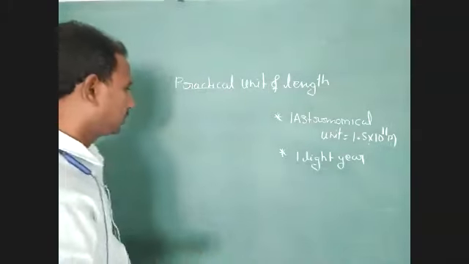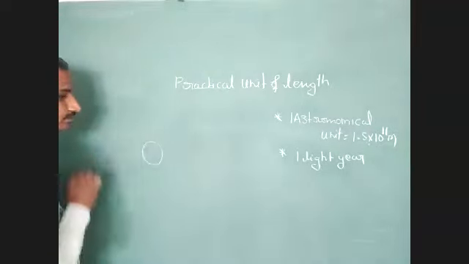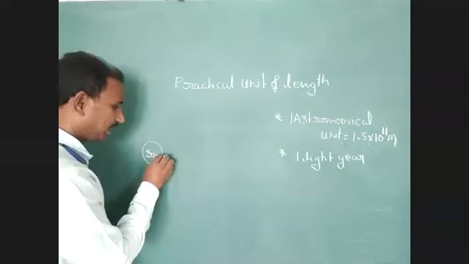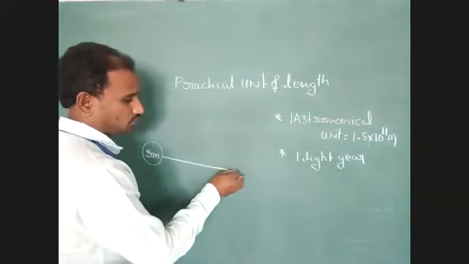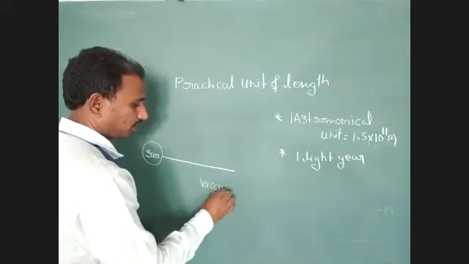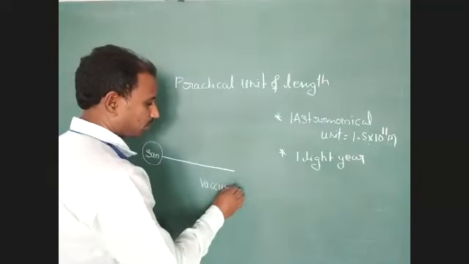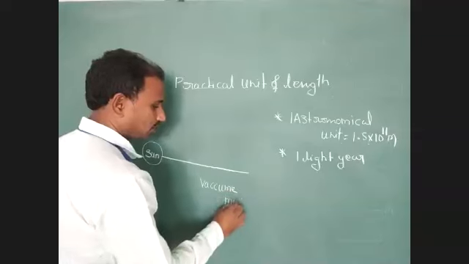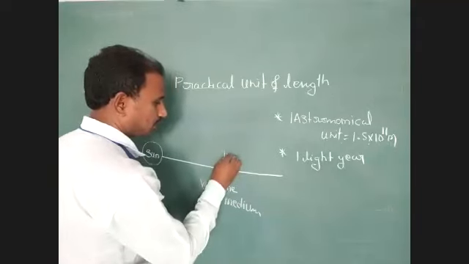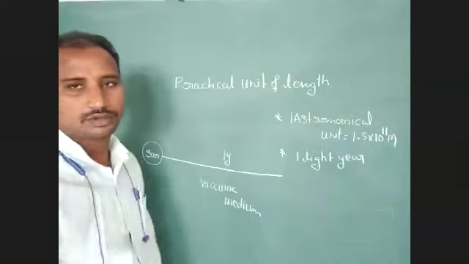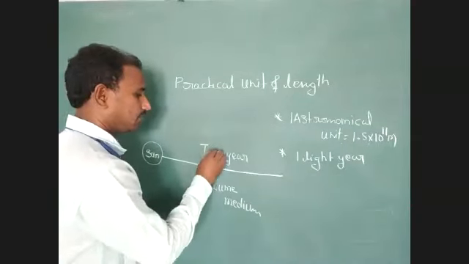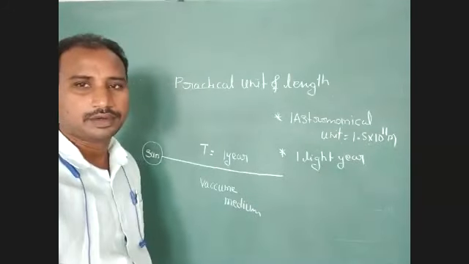So we have to identify this condition. Consider sunlight: light energy transfers through a vacuum medium. We have to identify this condition. How much time? 1 year. Given time equals 1 year.